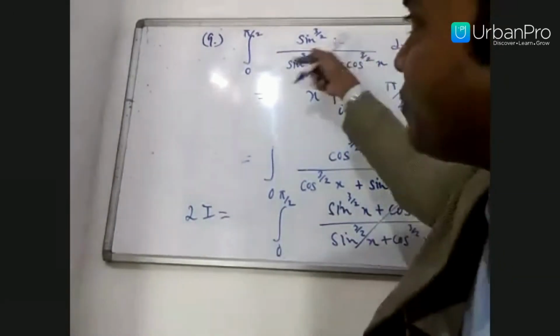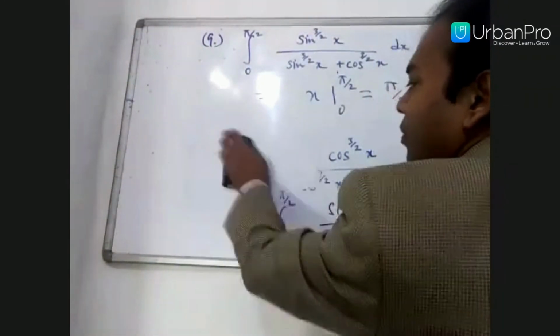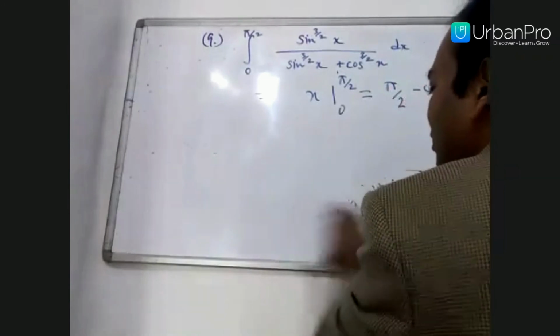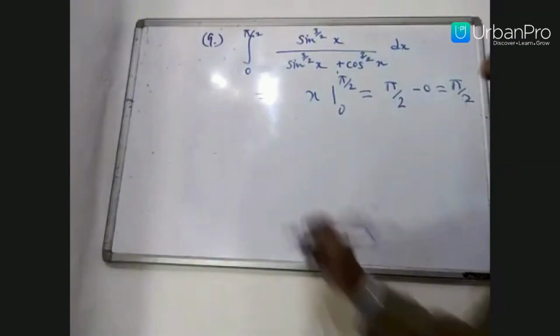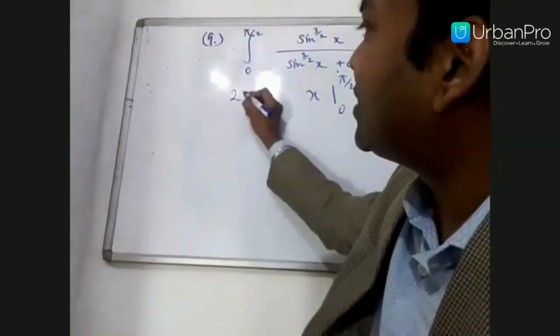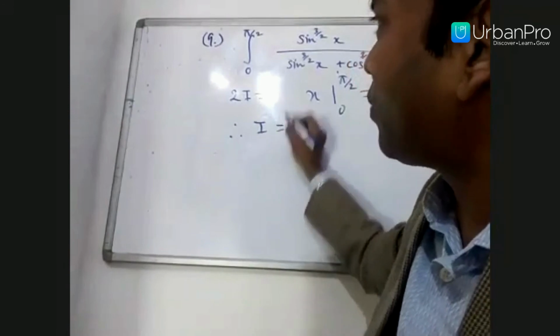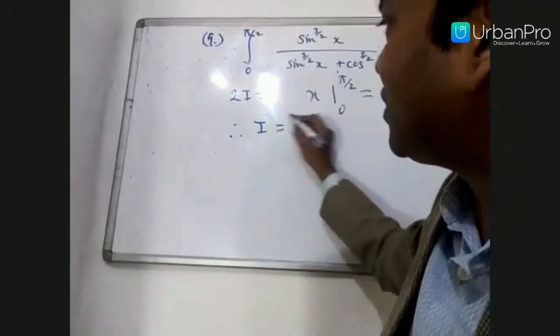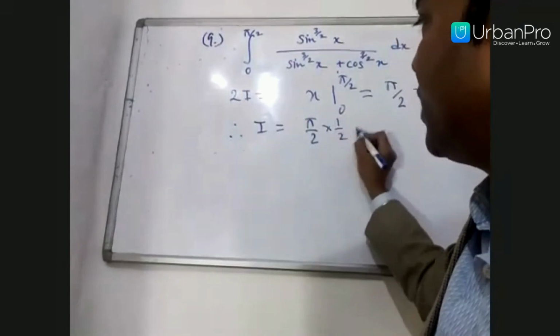And your problem is just I. So in the last step, never forget that you need to take I, otherwise the value will be wrong, because 2I is pi by 2. So the final answer, I, the integral of this problem, is pi by 2 times 1 by 2, which is pi by 4.